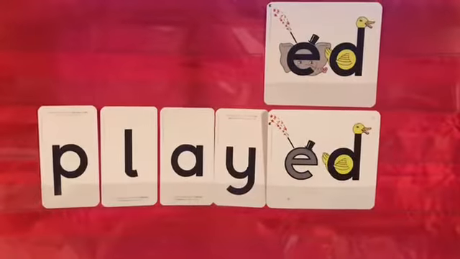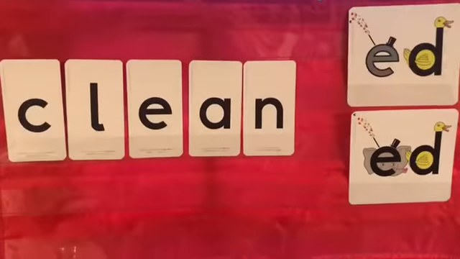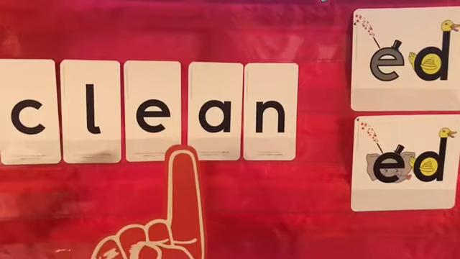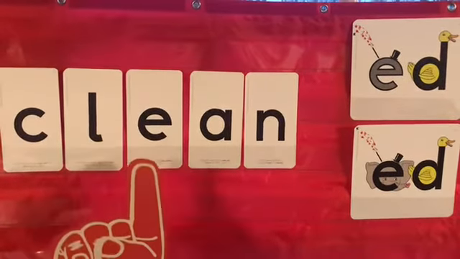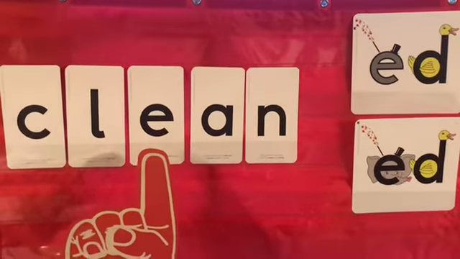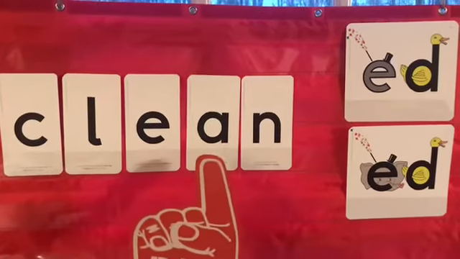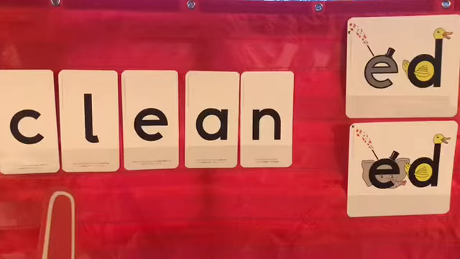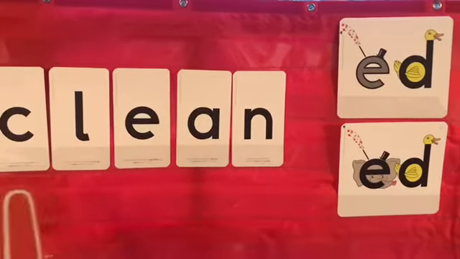Let's practice making some more words. So practice with our new word. Remember that when you have the two vowels out walking, Mr. E is doing the talking because he's coming first, and Mr. A is too busy watching out for robots. So we have clean, clean.